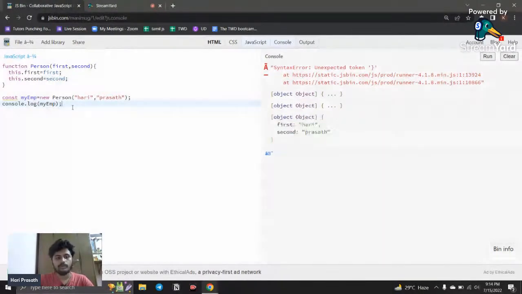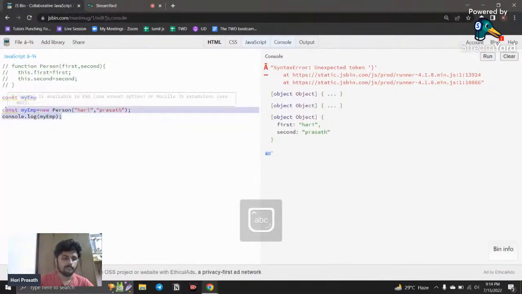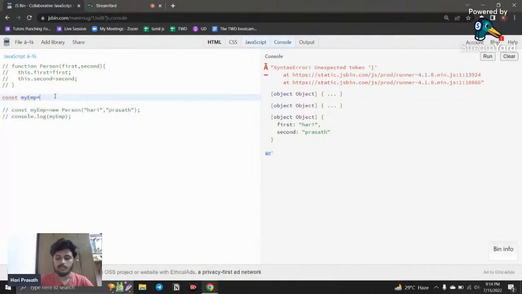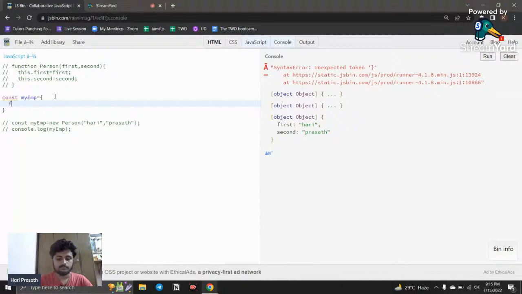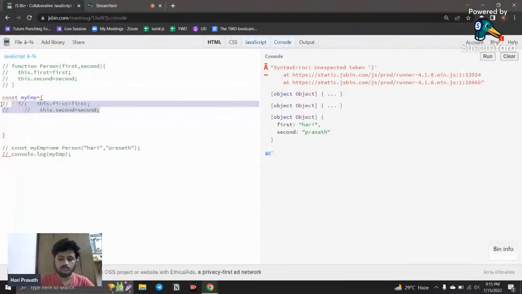Now, normally if I don't use the constructor method, and I create an object manually like const myEmp, I just copy and paste it like this, and remove the unwanted things.